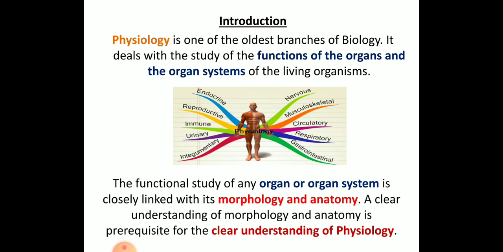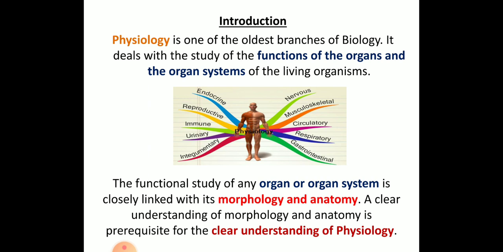So this is physiology. If you are studying one organ and its function, like what it is made up of, what types of tissues and cells it consists of, the whole thing makes up morphology and anatomy. If you are studying completely about its morphology and anatomy, then you can call it physiology.